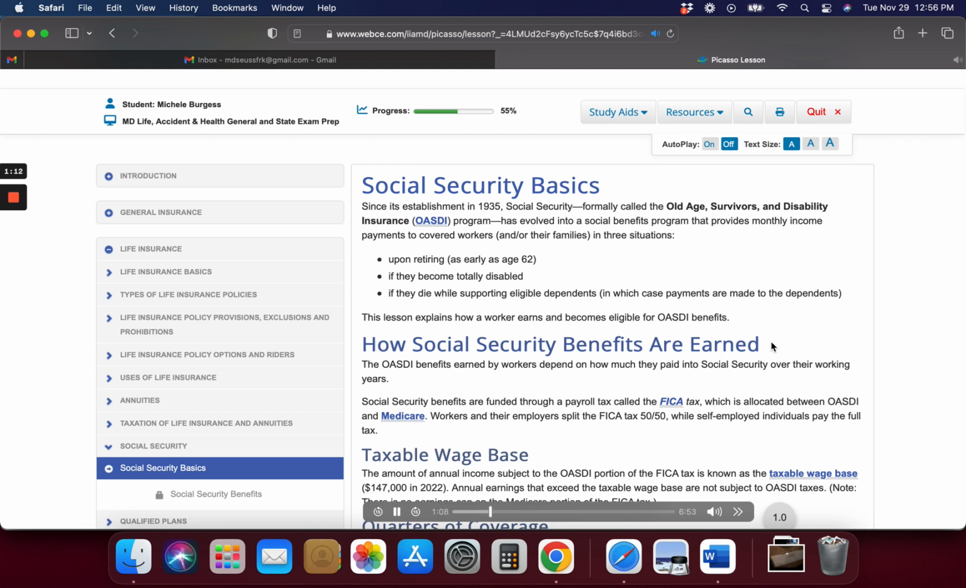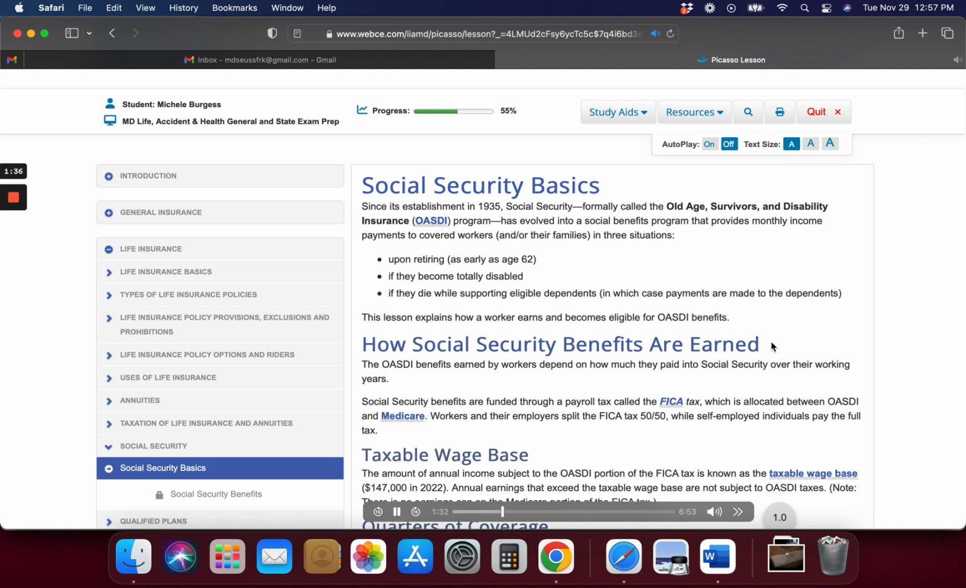Taxable wage base. The amount of annual income subject to the OASDI portion of the FICA tax is known as the taxable wage base, $147,000 in 2022. Annual earnings that exceed the taxable wage base are not subject to OASDI taxes. Note, there is no earnings cap on the Medicare portion of the FICA tax.